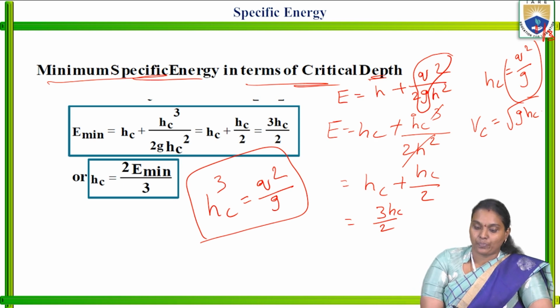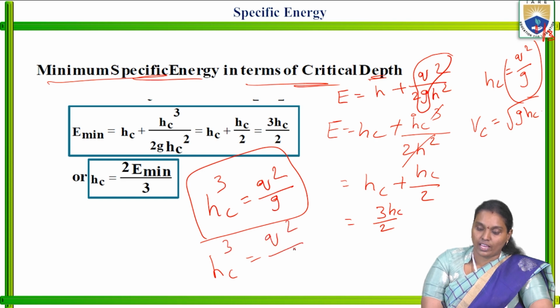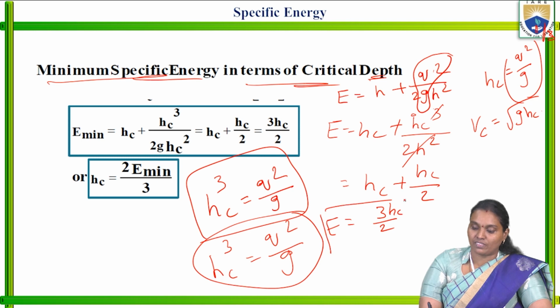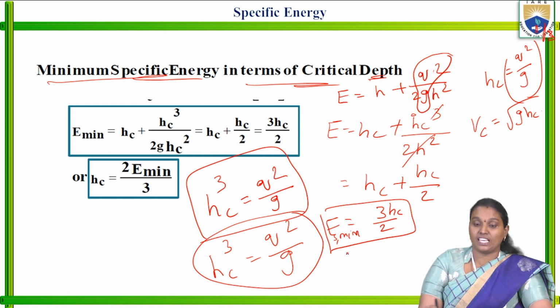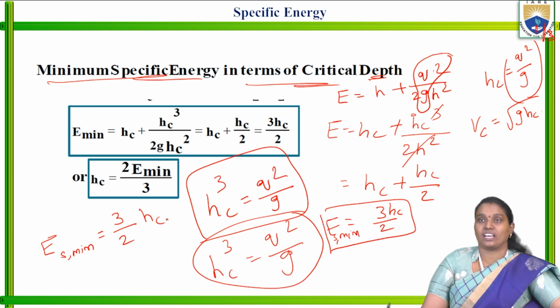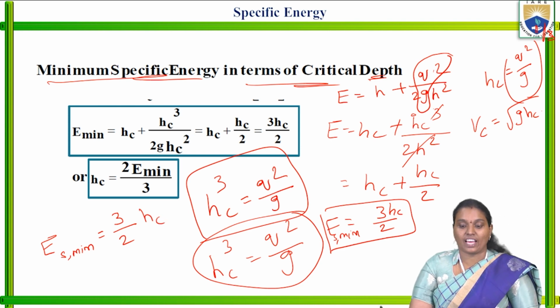So based on the critical depth equation, we are substituting this in terms of what we required. So this is the minimum specific energy in terms of critical depth. This is the equation we will get. So E minimum specific energy is equal to 3 by 2 times the critical depth. That gives the minimum specific energy.